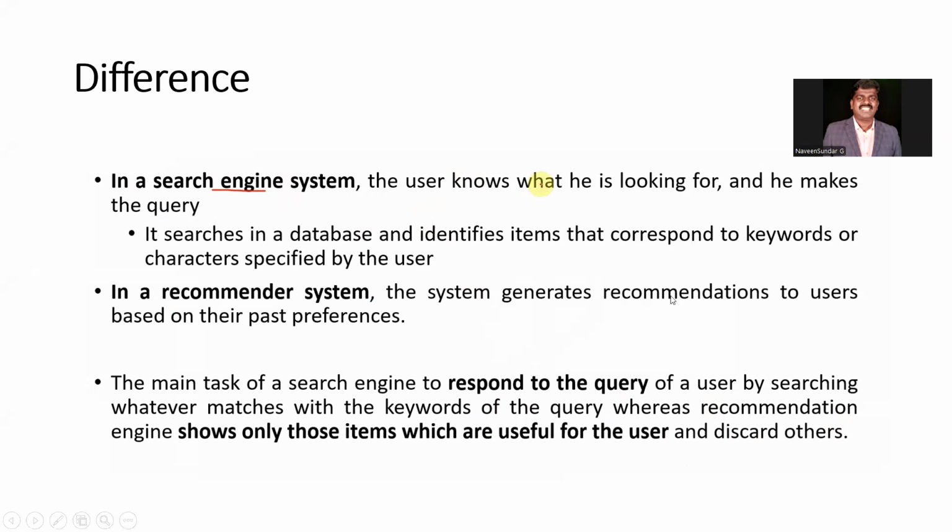The recommender system generates recommendations for the user based on past preferences. Without our knowledge, whatever information we give is stored in a database at the back end. Based upon that, the algorithm functions and gives us the result as the recommendation. So it will guide the user toward better decisions.